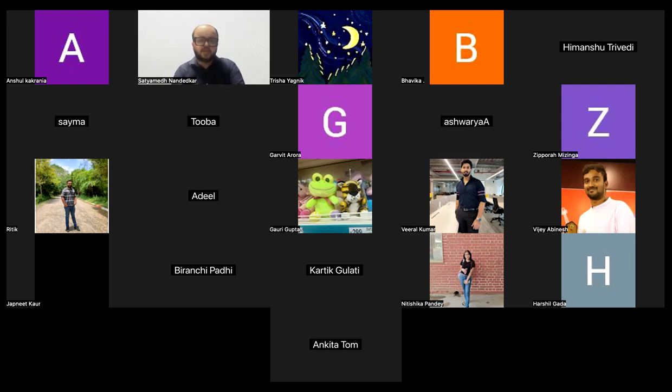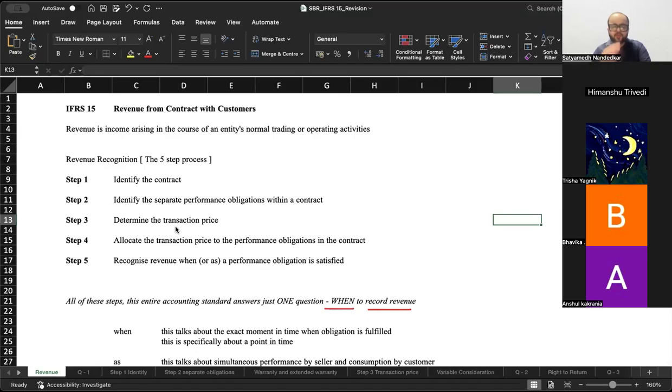So let's first of all understand what is revenue and what is the meaning of revenue recognition? See, the term revenue is income, but not any other income. It is income arising in the course of an entity's normal trading or operating activities. So, if I am an ACCA tutor, then the money I get from coaching ACCA students is my revenue. But the interest that I get on my FD is my interest income. It is not income in the course of an entity's normal trading or operating activities. Okay, so anything that you earn in the normal course of business is your revenue.